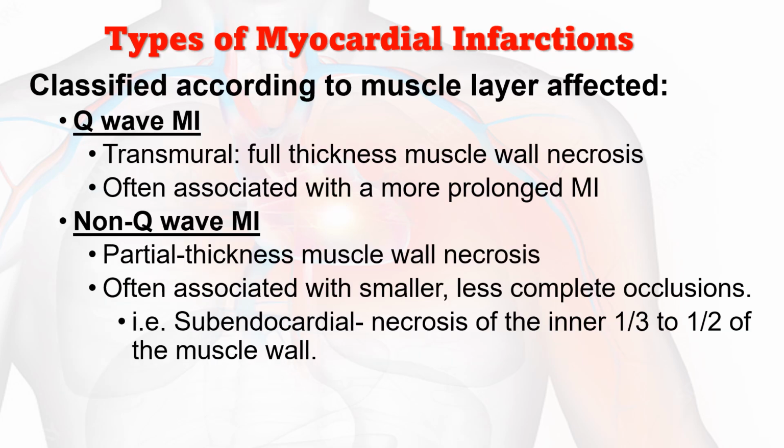Then types of myocardial infarction. On the basis of the muscle layer affected, it is termed Q wave myocardial infarction and non-Q wave myocardial infarction. The Q wave myocardial infarction is transmural, that is full thickness muscle wall necrosis, often associated with a more prolonged MI. Whereas in non-Q wave MI, there is partial thickness muscle wall necrosis, often associated with smaller, less complete occlusions.